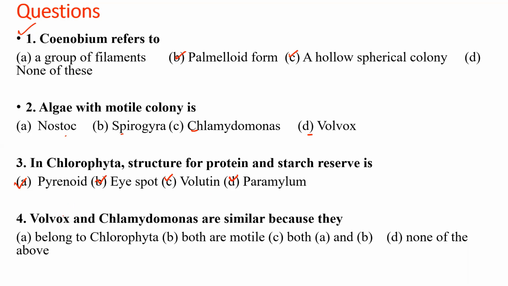In question number 4, the Volvox and Chlamydomonas are similar because they have option A belong to Chlorophyta, option B both are motile, option C both A and B, and option D none of the above.